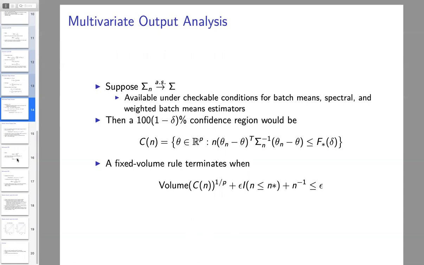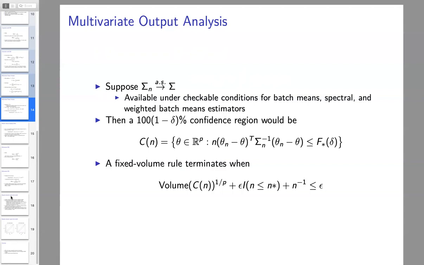This is available under checkable conditions for batch means, spectral variance estimators, and weighted batch means, which is a new thing that I did with one of my PhD students. So as long as we have a strongly consistent estimator, then we can estimate theta with a confidence region. This is a confidence ellipsoid, and it will take this form. Now, a fixed volume rule terminates when the volume of that region, we'll use the pth root of the volume, is sufficiently small. But here again, we see the same problem.